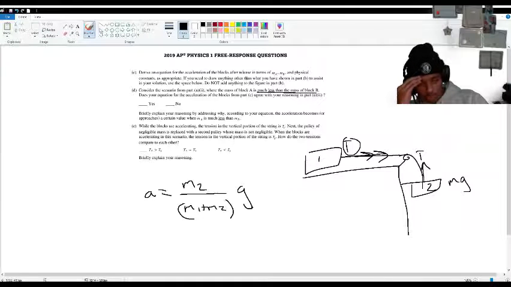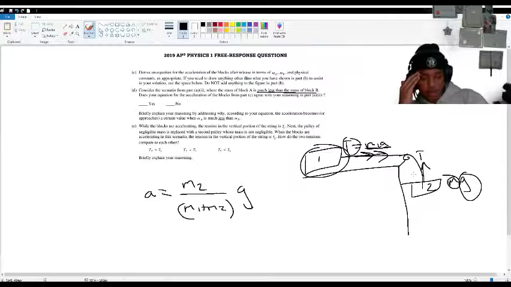Okay, that was wrong. That's completely wrong. The tensions are the same throughout the entire thing. What I was trying to say was that the m2g will cause the tension force on mass 1. The tension force on mass 1 will be so much greater than the tension force on mass 2, since mass 2 has so much greater a mass than mass 1. So T equals m1a. The m is extremely small, and the a will be essentially the same as g.